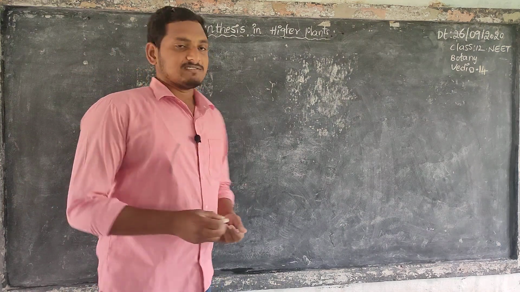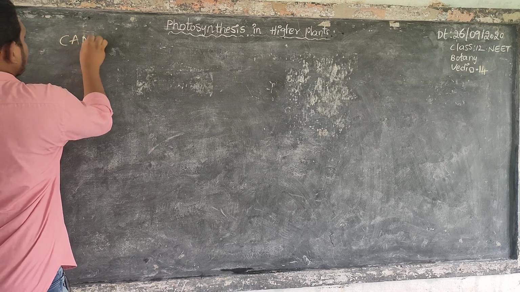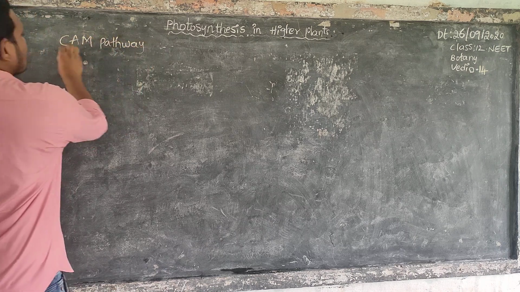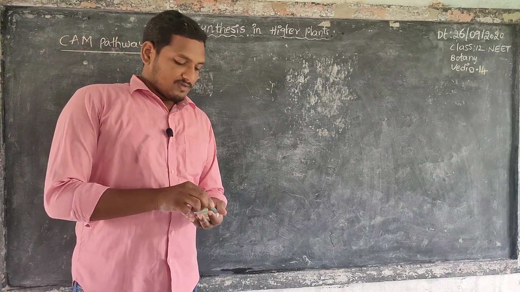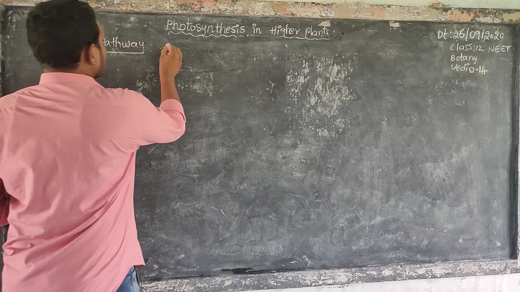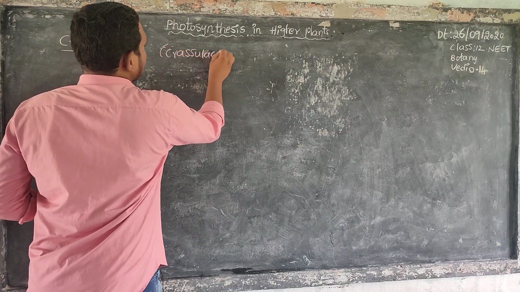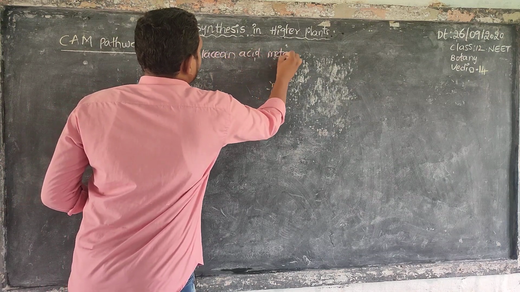Next, CAM plants or CAM pathway. CAM is one of the metabolisms. CAM means crassulacean acid metabolism.